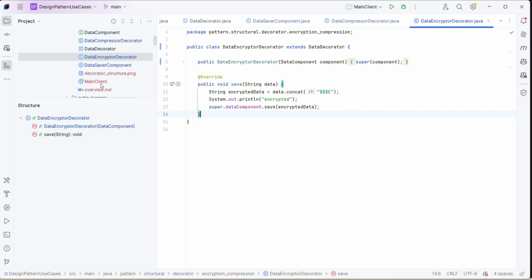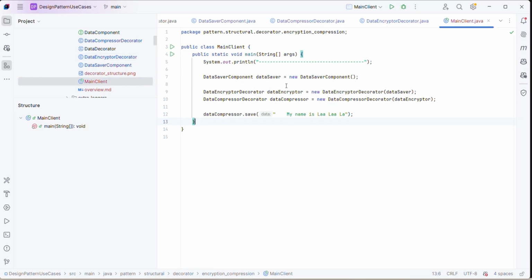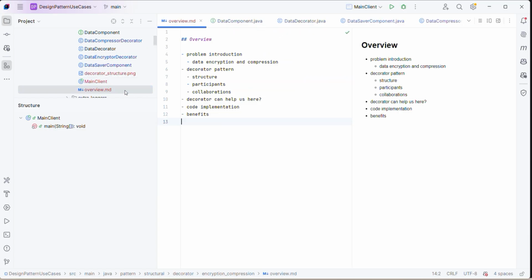So let's say I have created a client, just to understand how it wraps. So our main concrete component here is a DataSaver. So DataSaver is there, and the data encryptor is there, and the compressor we have prepared. So what happens? It wraps the DataSaver first, and then it wraps the encryptor second, and we'll call the save method on compression. So first compression will be performed, and then we'll perform encryption, and then we'll perform the actual save operation. So this way it delegates the request. Right. So pretty simple, correct? Yeah, so this is our implementation for this use case.